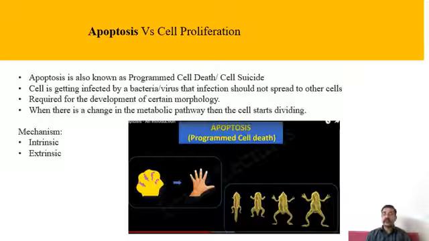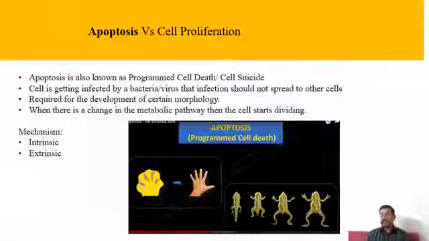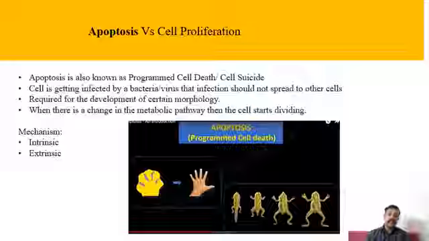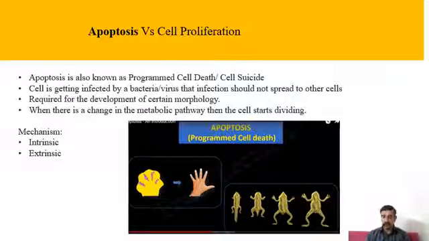The mechanism of apoptosis is of two types. One is the intrinsic mechanism and another one is the extrinsic mechanism. The intrinsic mechanism of apoptosis happens due to some changes happening inside the cells. If there is damage inside the cell, mitochondria, which is called the powerhouse of the cell, initiates the intrinsic mechanism of apoptosis.